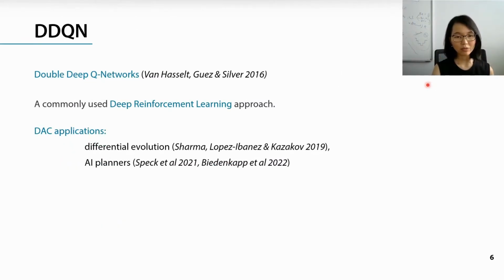In this part, I would like to talk about how we make use of the proposed LeadingOnes benchmark to study the learning behaviors of a DAC method. And in particular, we will analyze the learning behavior of DDQN, a commonly used deep reinforcement learning approach. DDQN has been applied to DAC settings, including learning parameter control policies for differential evolution algorithms, and for selecting heuristics in AI planners.